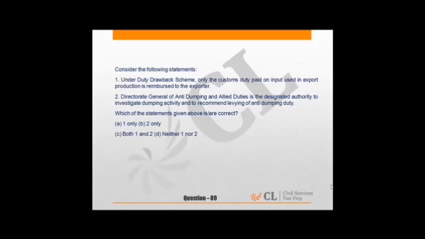89 is economy, about duty drawback scheme. These are schemes which help in the overall import and export of the commodities. So these are generally to promote exports. So what is that scheme?